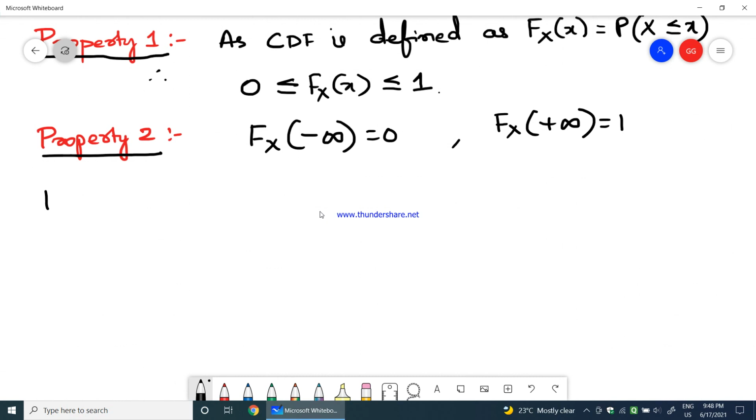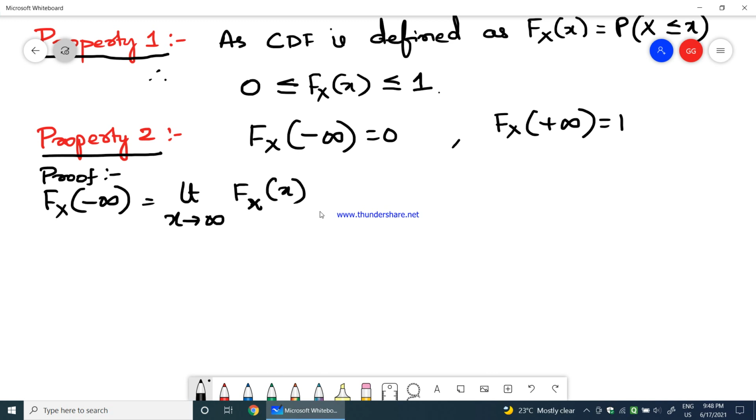Now, what is Fx of minus infinity? So, let me have a proof for Fx of minus infinity. So, what is Fx of minus infinity? I can say this as limit x tends to minus infinity Fx of x, right?